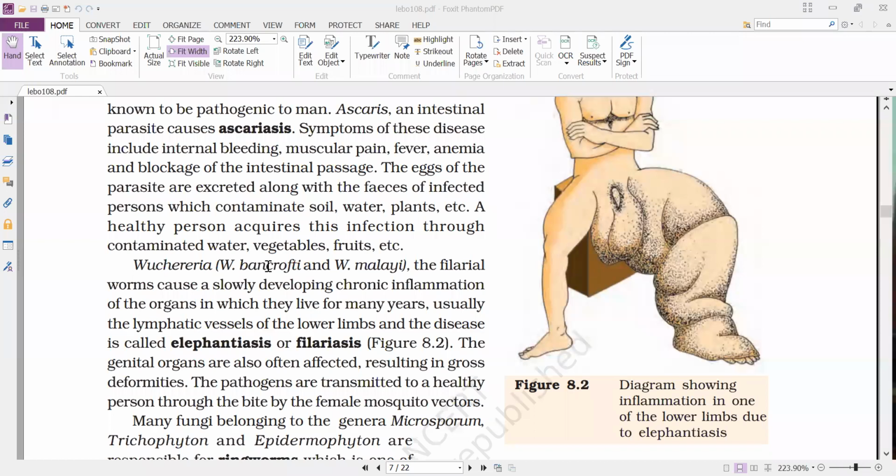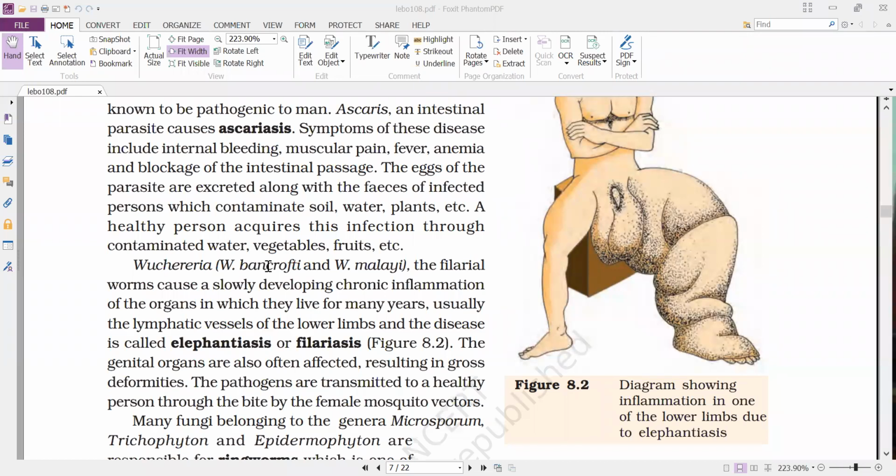As a result, the person will not get sufficient nutrients. As it is prolonged for a longer period, it leads to weakness. So that's why it results in muscular pain, fever, anemia, because the nutrients are not sufficient.